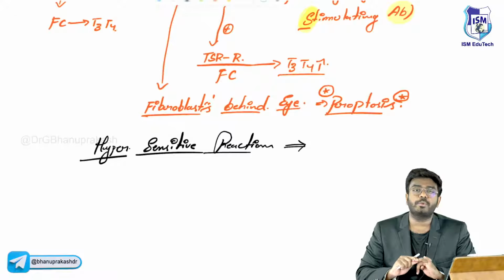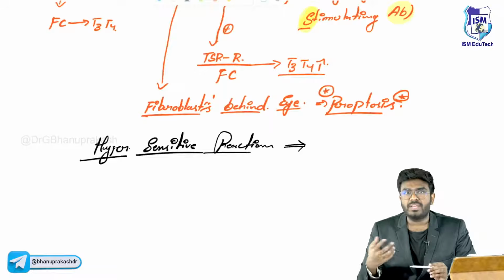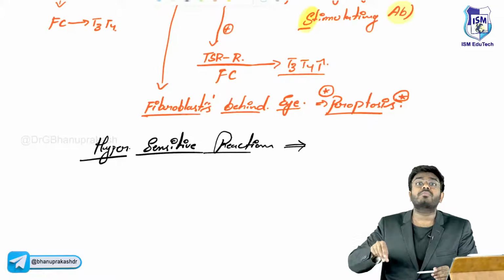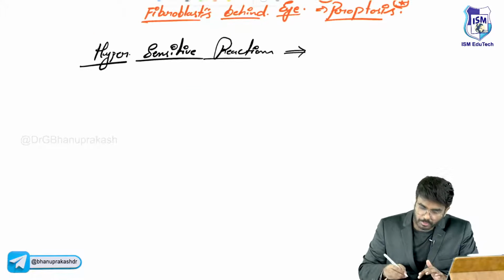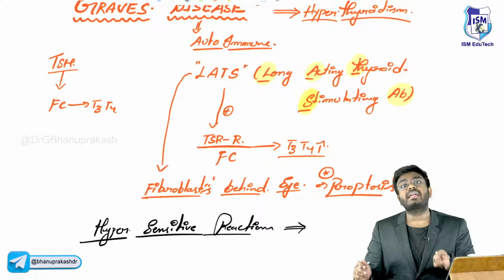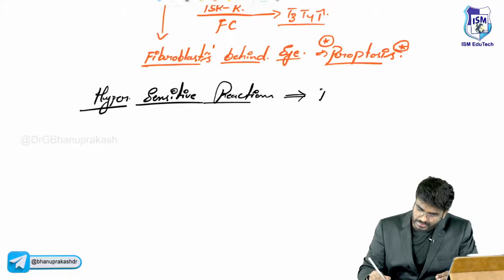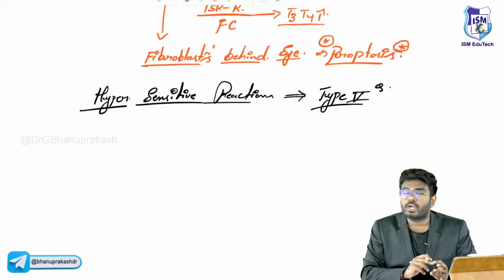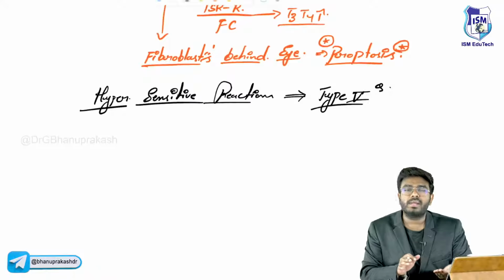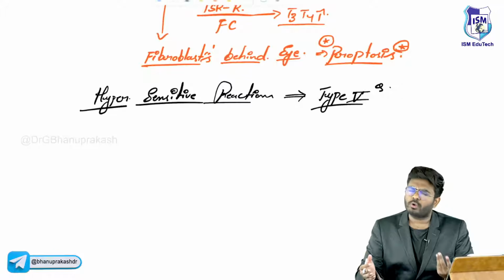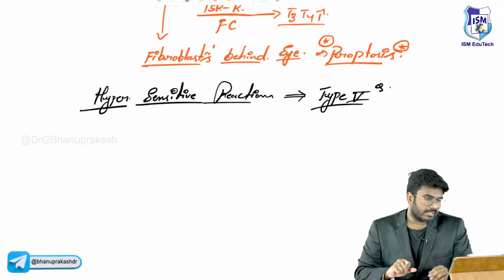Type 4 are cell mediated immunity. It is the cells, the T lymphocytes, they will infiltrate into the tissue and cause the tissue damage. That's type 4. Type 5, a new type of hypersensitivity reaction. Now antibodies are produced against the receptor and these antibodies are stimulating that receptor. So Graves is an example of type 5, not type 1, 2, 3, or 4. Older classifications mention it as type 2, but remember type 5. If you don't find type 5, you can go with type 2.